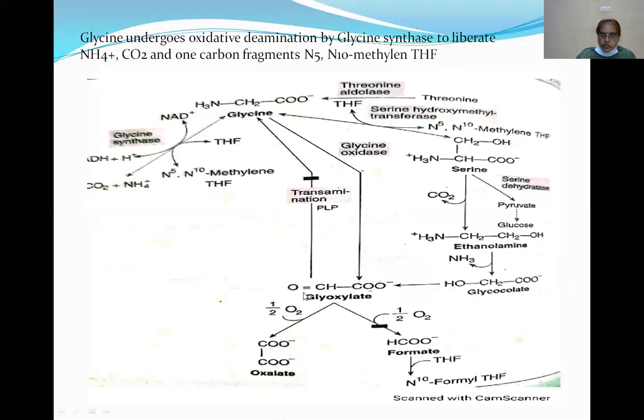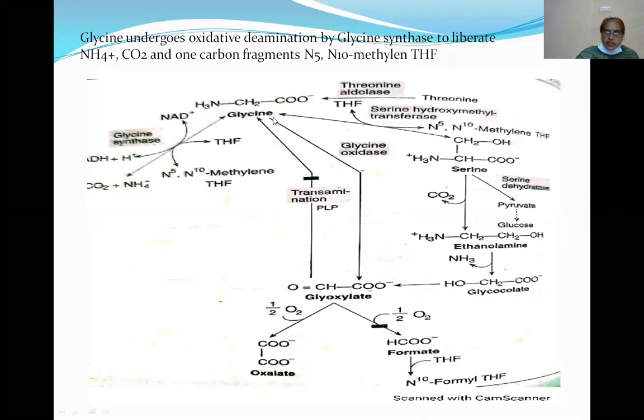Glycine is converted to glyoxylate, and this glyoxylate is converted to glycine by transamination reactions. Now see how glycine is a glycogenic amino acid.